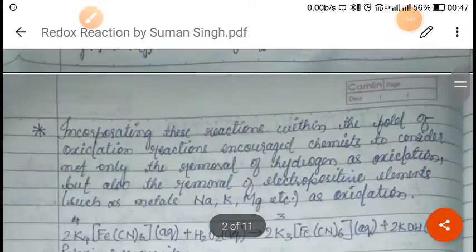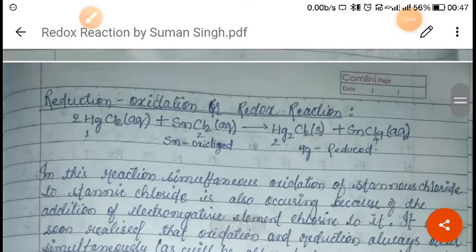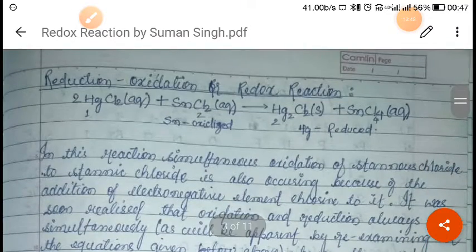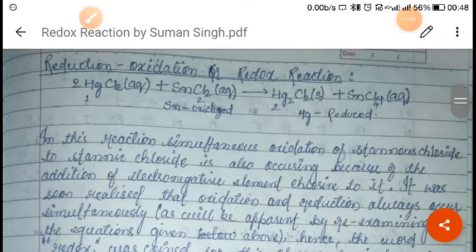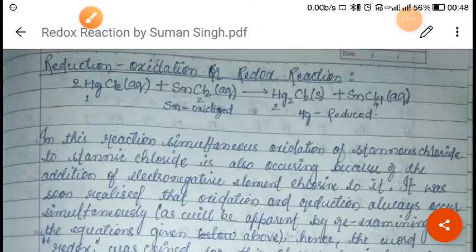Now one more definition we will see about oxidation and reduction, in terms of the electron exchange method. The next topic is the redox reaction. In this reaction you will see that the oxidation of stannous chloride is also occurring, because there is an addition of an electronegative element.